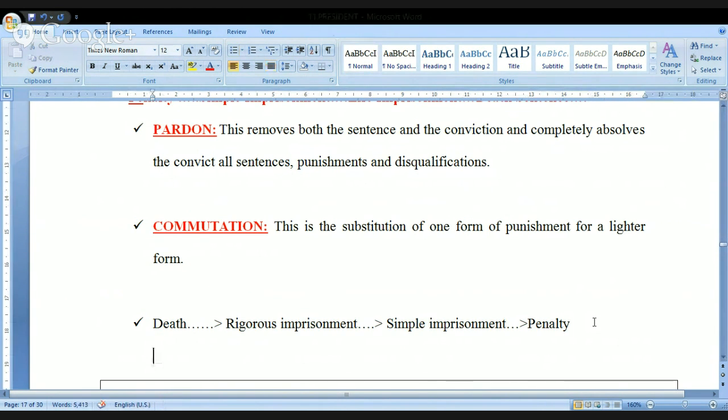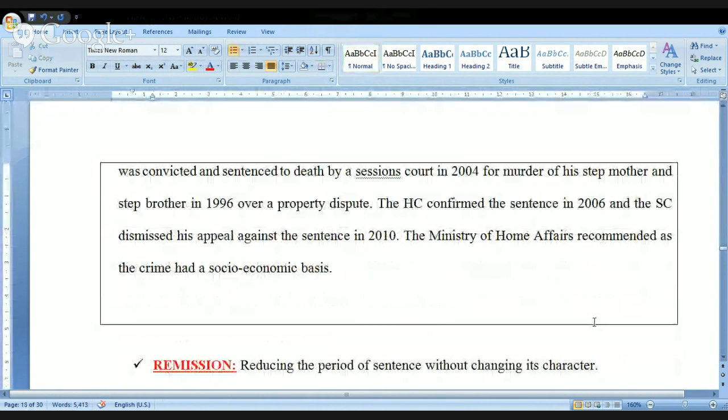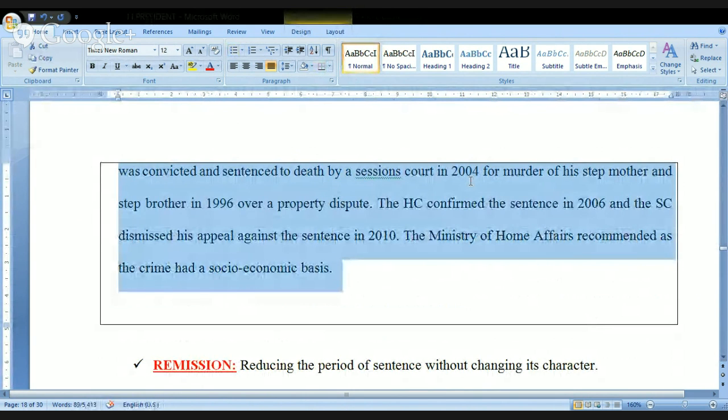Now look at this. So this man was convicted and sentenced to death by a sessions court in 2004 for murder of his stepmother and stepbrother in 1996 over a property dispute. Is it okay? So he did a crime in 1996 and finally he was convicted in 2004. The High Court confirmed the same in 2006 and Supreme Court dismissed his appeal against the sentence in 2010. The Ministry of Home Affairs recommended as the crime had a social economic basis.